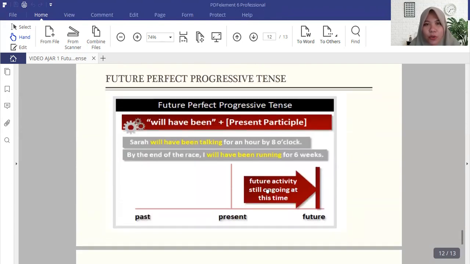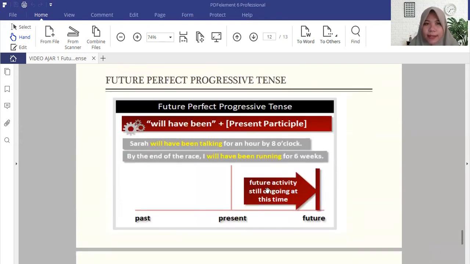And also, this is the fourth tense that we discuss on this occasion: the future perfect progressive tense. So the formula is will have been plus the present participle, verb-ing. Sarah will have been teaching for an hour by 8 o'clock. By the end of the race, I will have been running for 6 weeks. So it is about future activities still ongoing at this time. Sarah will have been teaching for an hour by 8 o'clock, for example.